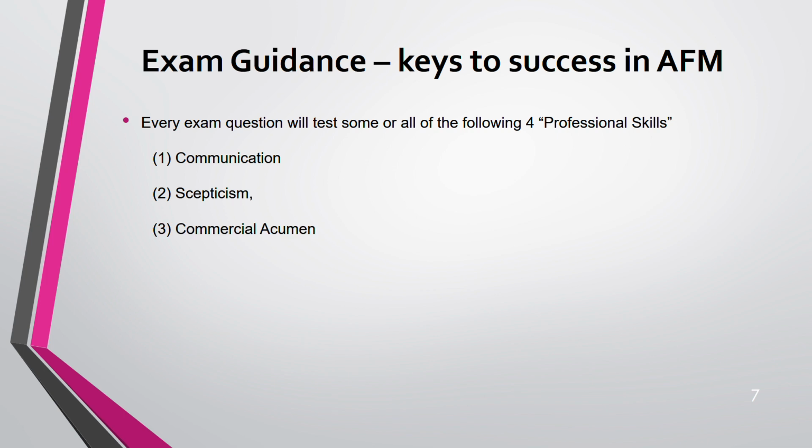Okay. Number three, commercial acumen. This is a little difficult, because this means you should have some extra idea or knowledge about an industry. Let's say you're advising and it's an IT industry. In the IT industry, there are some things which are applicable for that industry and might not be applicable for others. Maybe the things that you have learned from the textbook, managing risk.